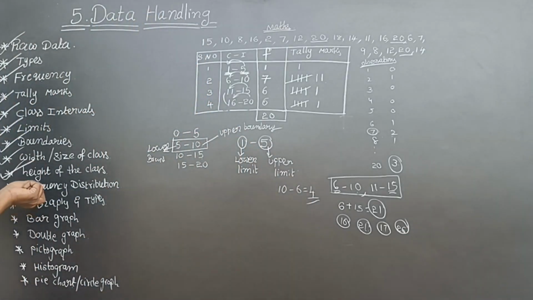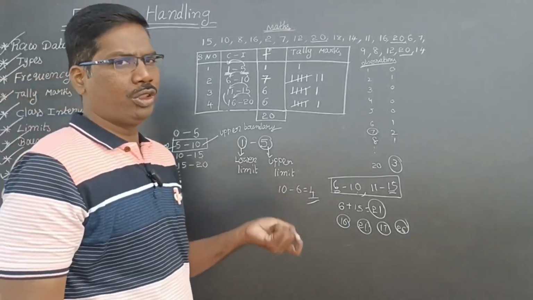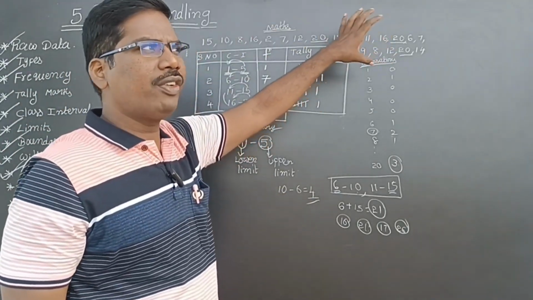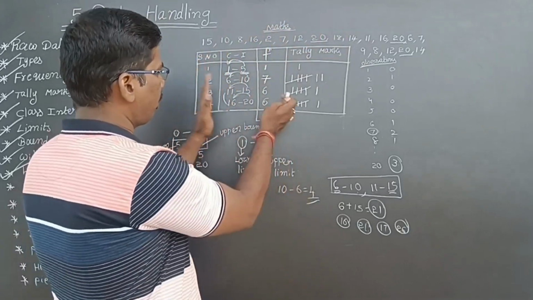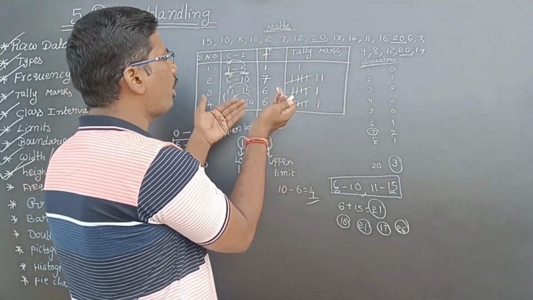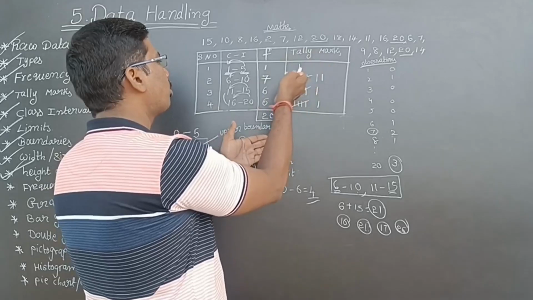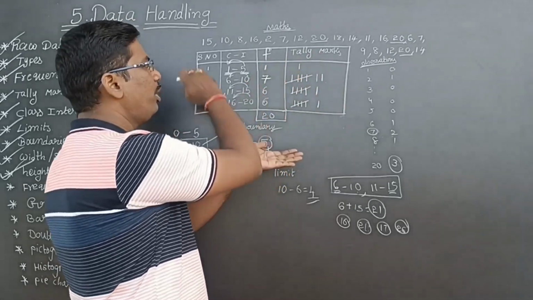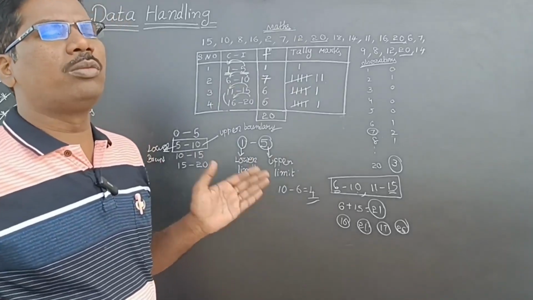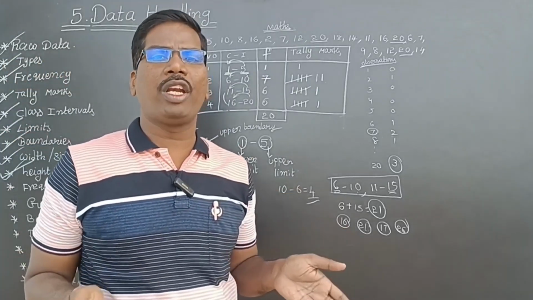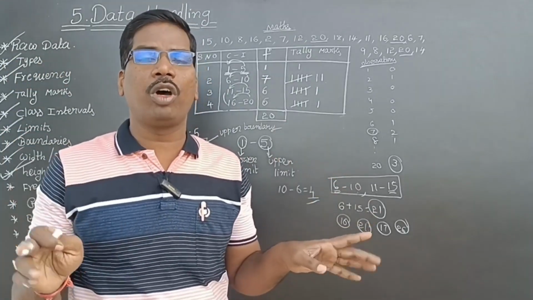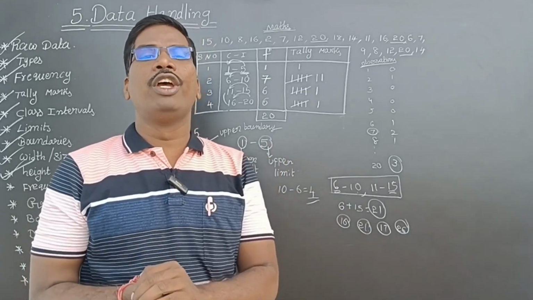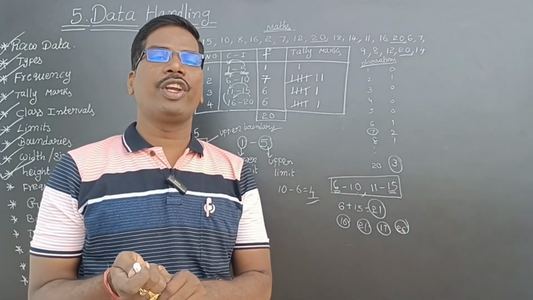Next, frequency distribution. Now see here, all of this is our observations. Those observations we are making into some frequency distribution. Like the observations 1, 7, 6, 6, like that we are making a distribution. So for the given data, raw data or primary data, we are making it into some tabular form or table form, and that is called a frequency distribution table, or frequency distribution.